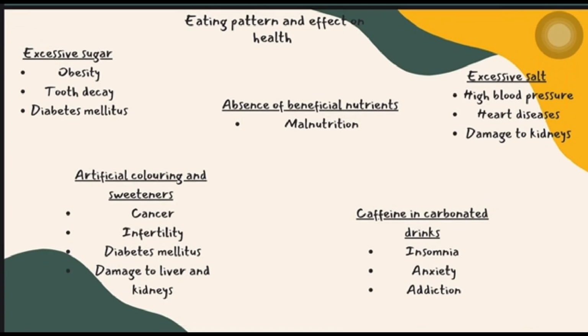If you eat excessive sugar, you can get obesity, tooth decay, and diabetes mellitus. Next is absence of beneficial nutrients. The effect is malnutrition. Next is excessive salt. You can get high blood pressure, heart disease, and damage to kidneys. Next, artificial coloring and sweeteners. You can get cancer, infertility, diabetes mellitus, and damage to liver and kidneys. Last one is caffeine in carbonated drinks. You can get insomnia, anxiety, and addiction.